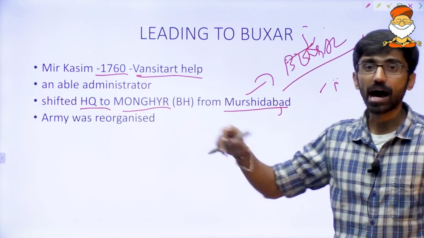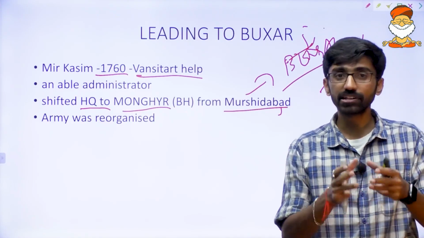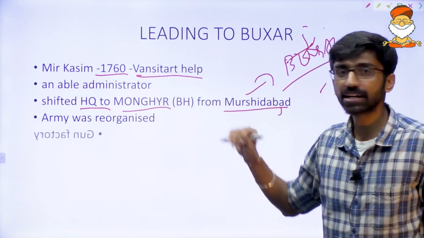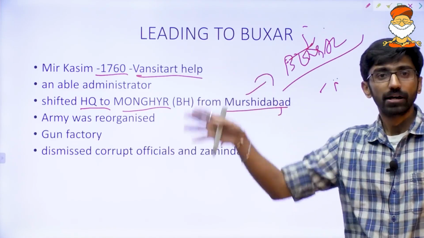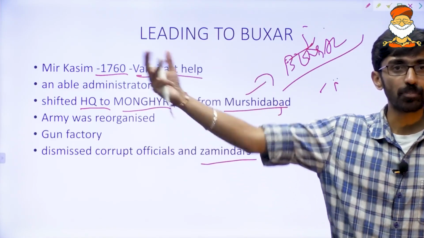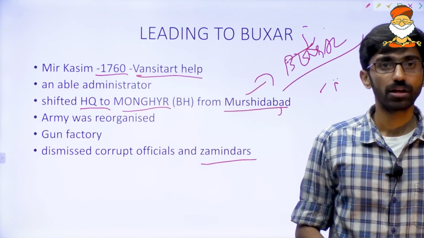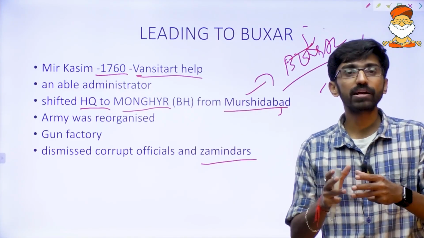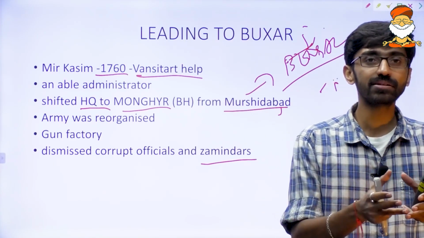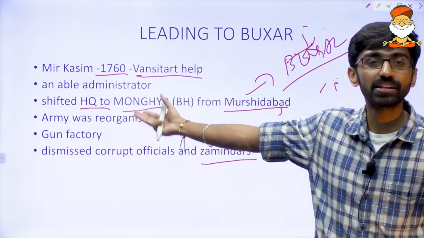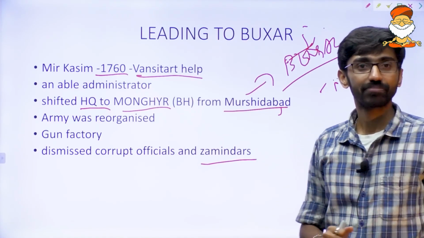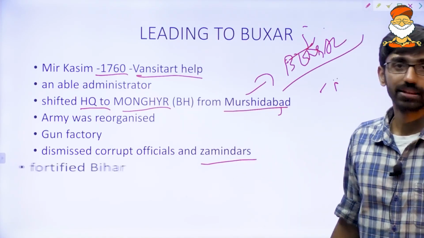His army was reorganized because he knew the Britishers were a danger. He started to modernize the army and built one gun factory also. He tried to dismiss all the corrupt officials as well as zamindars who were in support of the Britishers. Now, do you think the Britishers will like what Mir Qasim is doing? No, right? Definitely they are not going to like Mir Qasim.